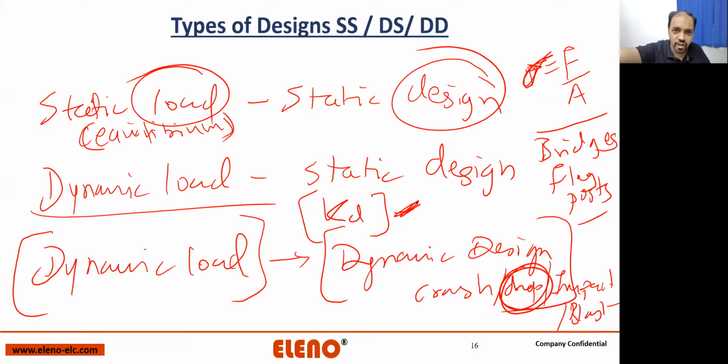On the same track, you may have a per axle load. So railways are categorized as per axle. So load per axle. So if it is say 20 tons per axle, then for a freight vehicle, it can go to 70 tons per axle. Okay, so the same rail is going to get higher loads. In that case, it is dynamic load static design.